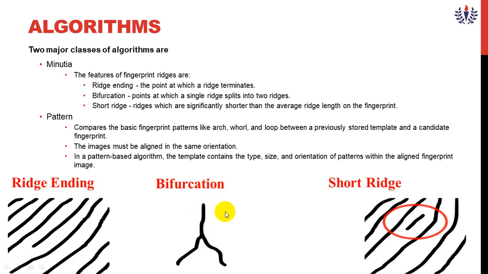And this one is bifurcation. Bifurcation means two ridges will be connected into one ridge. That is nothing but bifurcation. And the third one is short ridge. Short ridge means, by seeing the ridges, there will be a single ridge which is very small compared to the remaining. That is nothing but short ridge. And in terms of pattern, I already told arch, oval and loop pattern.